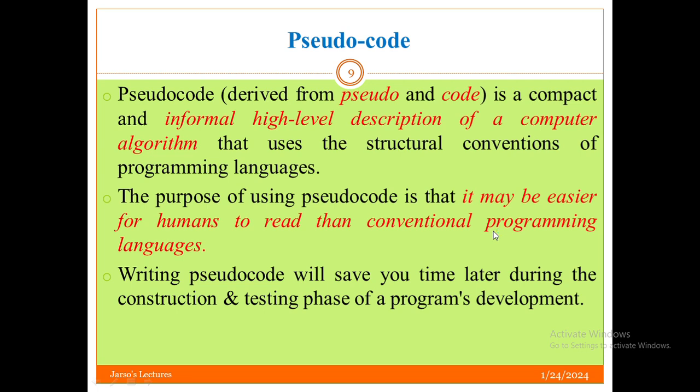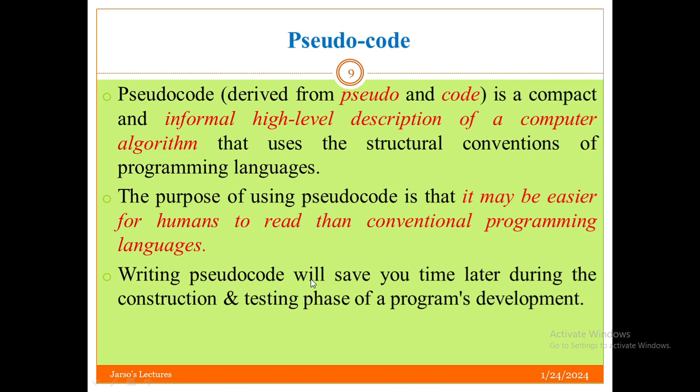Before writing a program, if you first write the algorithm of that program, it is much simpler to write the program later, even using different programming languages.